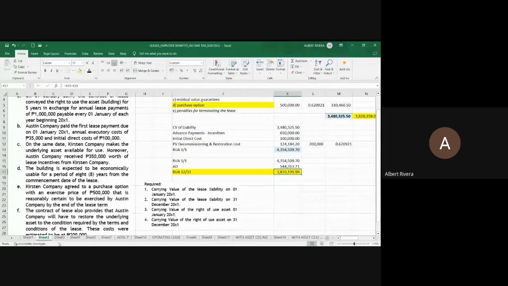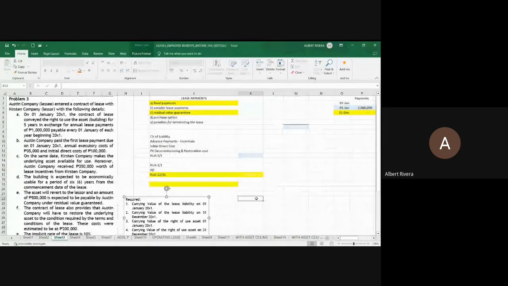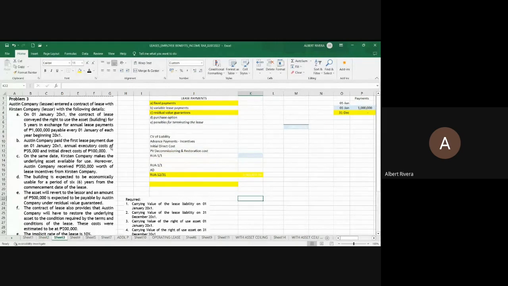Let's now move to 3. So in 3, halos pareho lang yan. Nagbabago lang ng kaso. Okay. Pasisimplihin ko na lang, no? Para mas mabilis tayo. In letter A, that is also of the same nature as the previous two problems wherein the lessor and the lessee entered into a 5-year contract of lease and the subject property is a building wherein there would be a payment of an annual lease amounting to 1 million that begins on January 1, 20x1 and every January 1 thereafter.